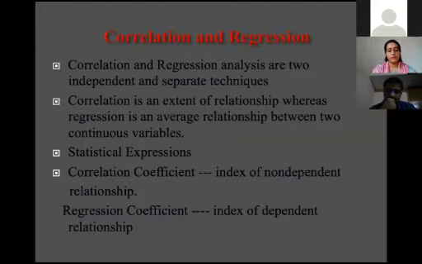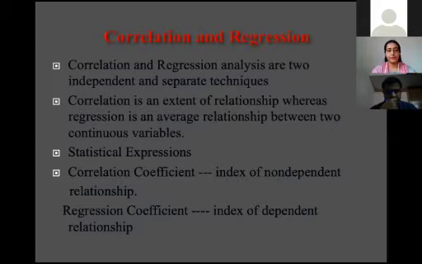Correlation is always used to see the association between two continuous variables. The correlation tells only the value of the association, but how much it is correlated, that correlation will not tell you.